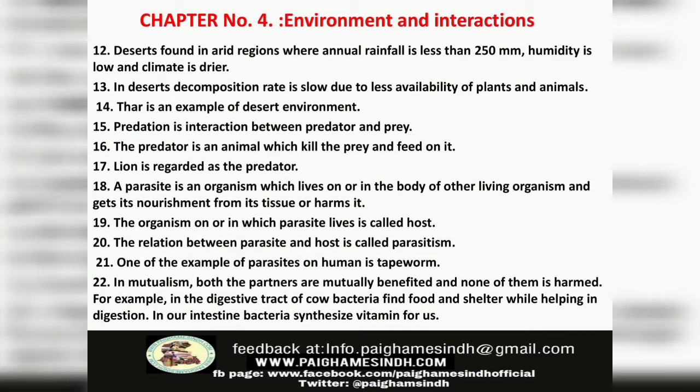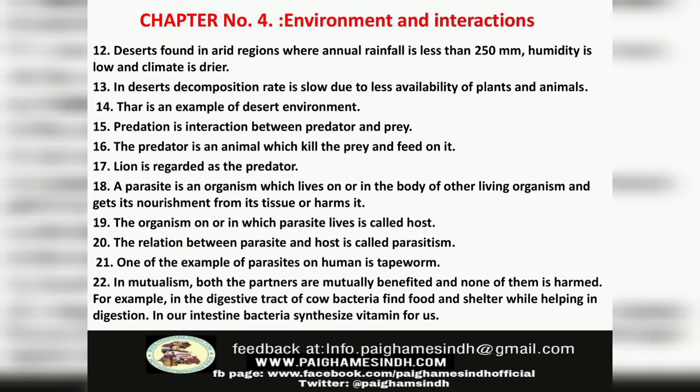Number 12. Deserts are found in arid regions where annual rainfall is less than 250 mm, humidity is low and climate is drier. Number 13. In deserts, decomposition rate is slow due to less availability of plants and animals. Number 14. Thar is an example of desert environment.